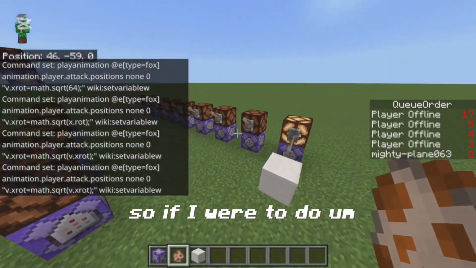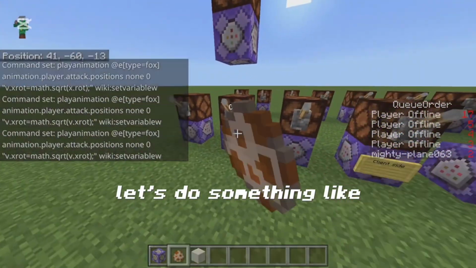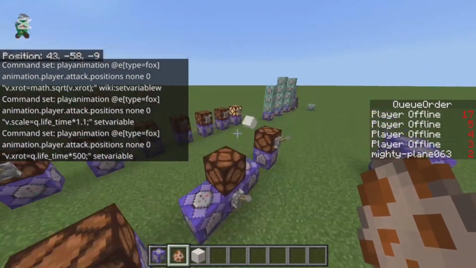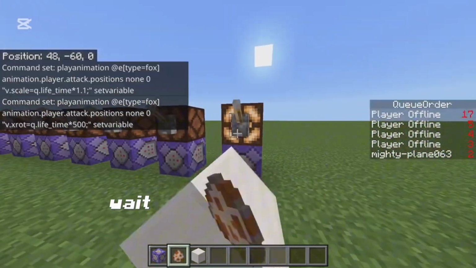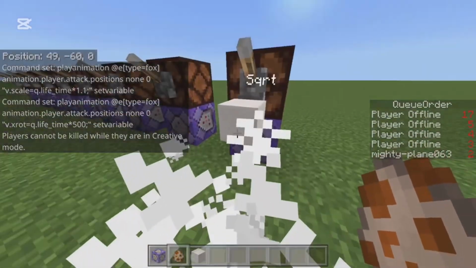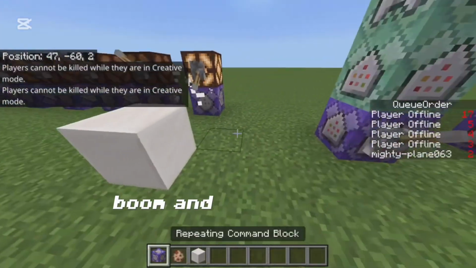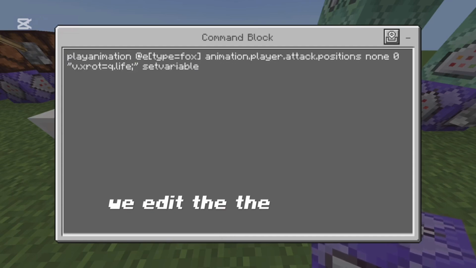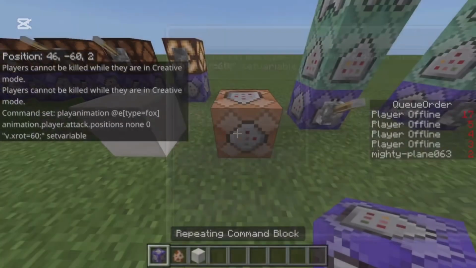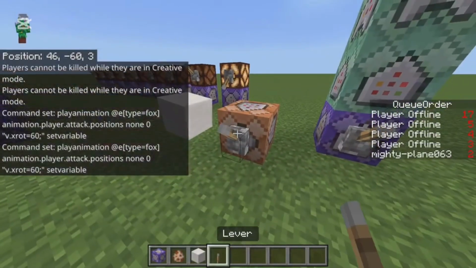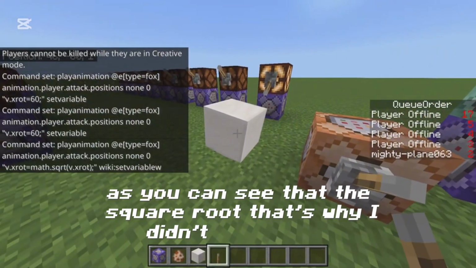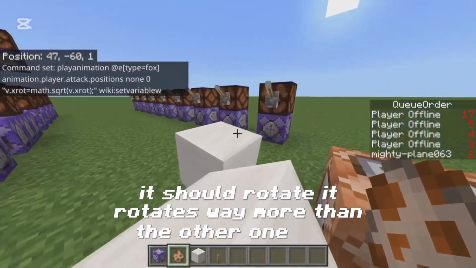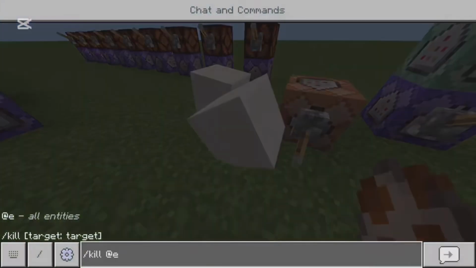So if I were to do, let's get this one right here. I'm just going to copy this one right here. Let's actually use this, boom. Wait, let me just kill this guy real quick. Boom, and then if we get this one right here and we edit the rotation, make it 60. Get this lever. As you can see, because of the square root, it didn't rotate a lot. For example, if we were to get a new entity, do the same thing. It rotates way more than the other one here, but we used the square root, so it rotated way less.